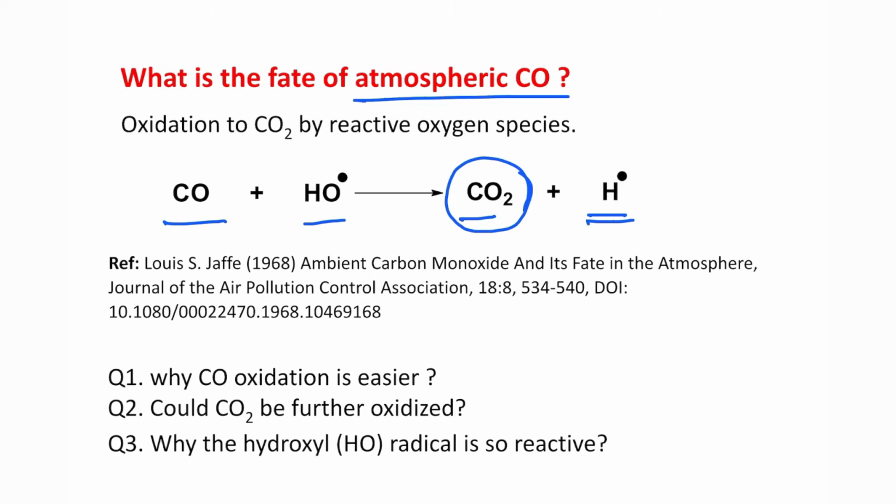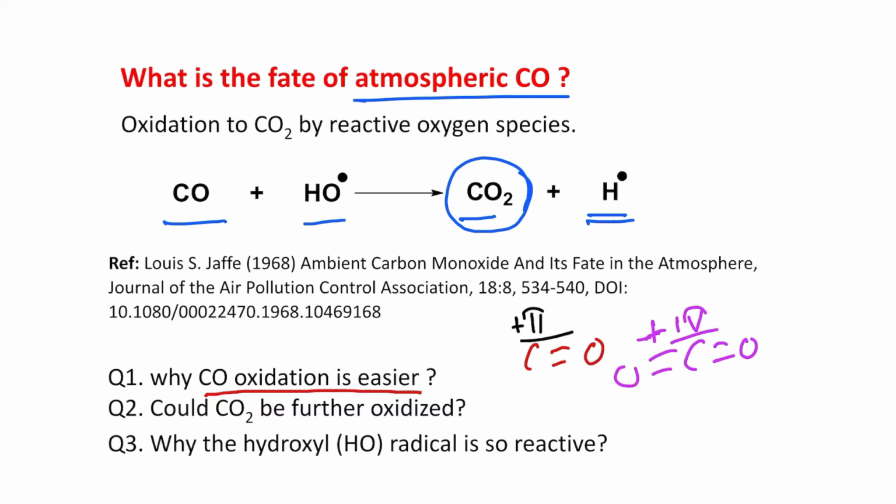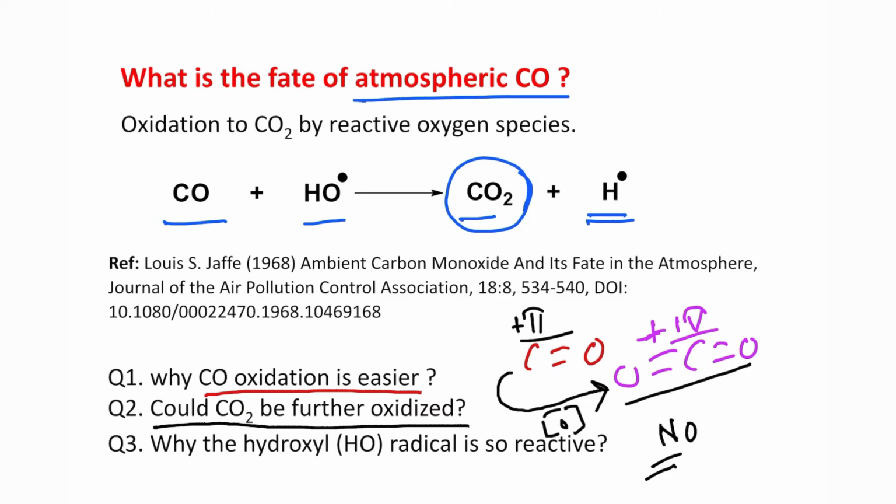Now the question may be, why is CO oxidation easier? First of all, if you look at the oxidation state of carbon in carbon monoxide, this is actually +2. What is the stable oxidation state of carbon? It is +4, that is, the carbon dioxide molecule. Could CO2 be further oxidized? No, not possible. Why? Because +4 is the maximum oxidation state of carbon possible, and carbon monoxide oxidizes and produces carbon dioxide because this is the most stable oxidation state of carbon.